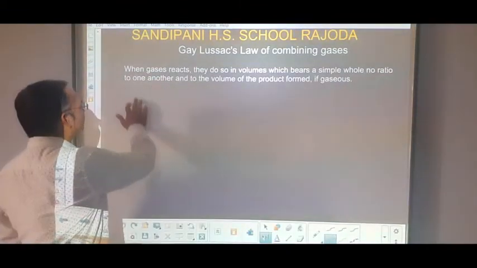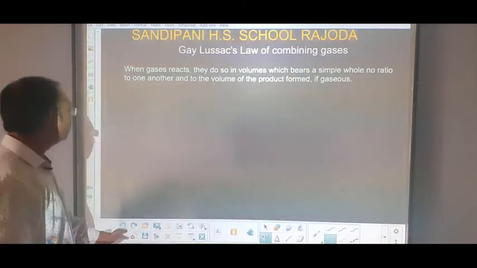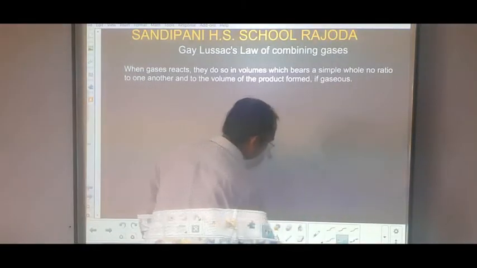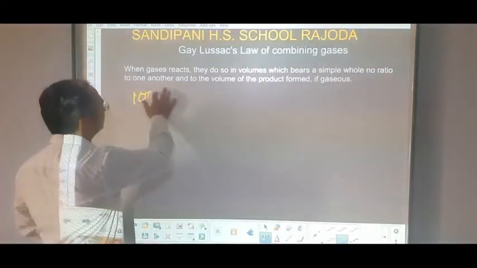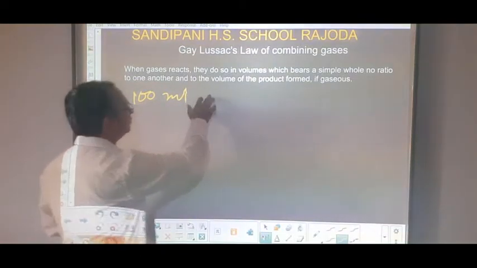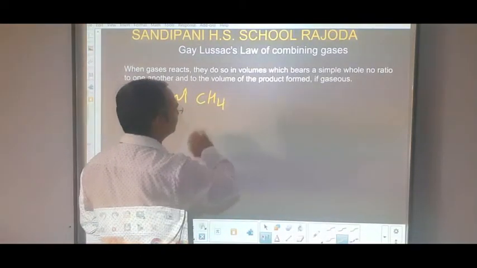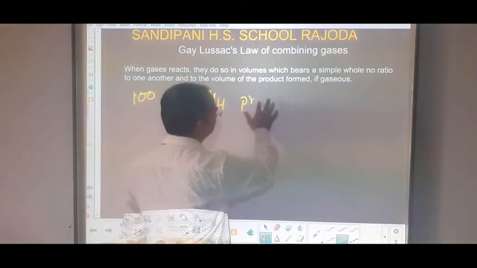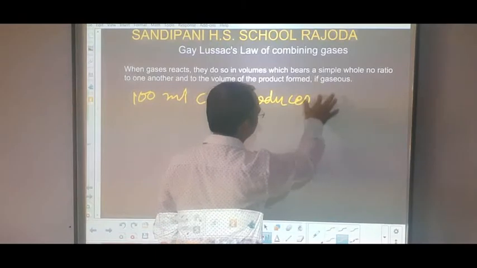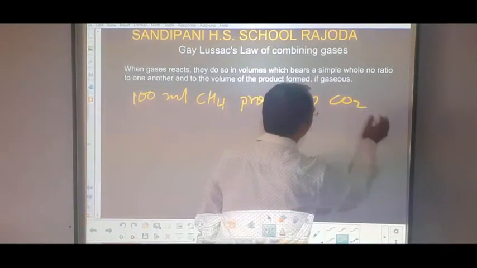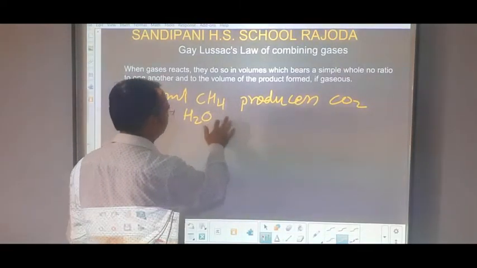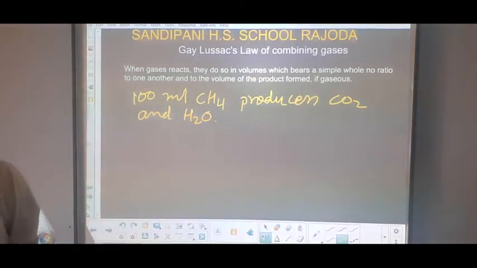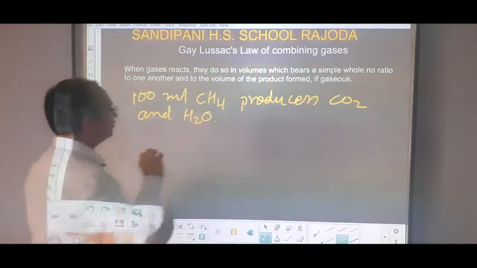The question is that by burning of 100 ml of methane gas, that is CH4, it produces CO2 and H2O. Then in this question, students, we have to find the volume.